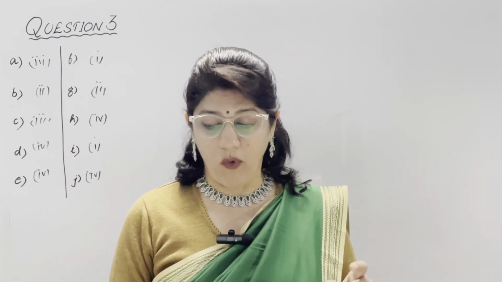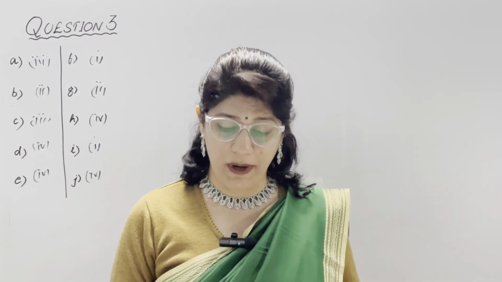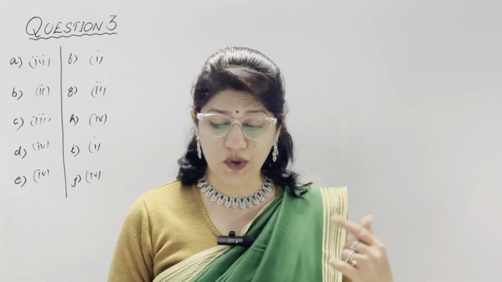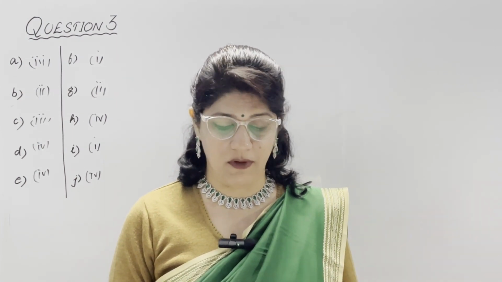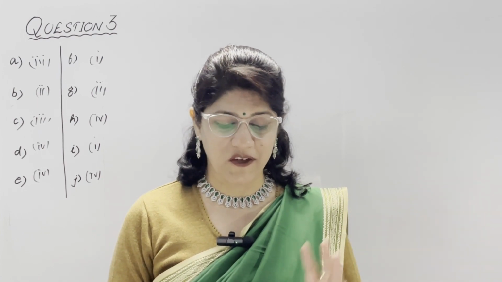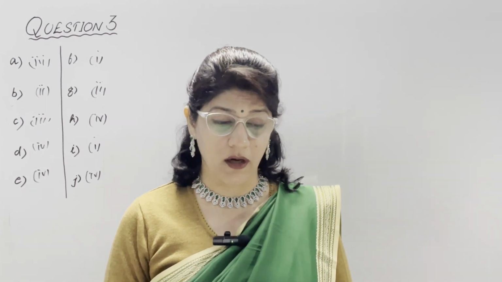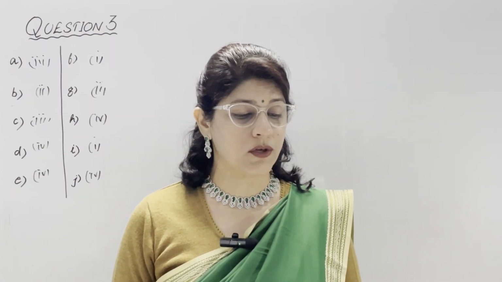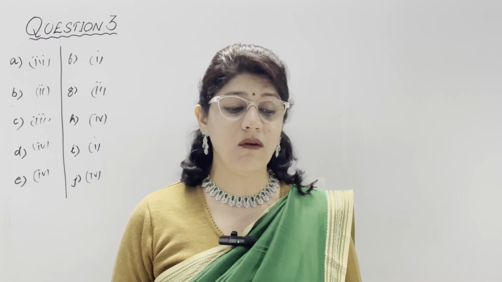And next point, water requirement of different crops depends on the nature of the soil. Next point, to utilize river water effectively and to obtain maximum yield. So many points are there. You need to write any 2 points because it is a 2-marker question. In B part, explain why.